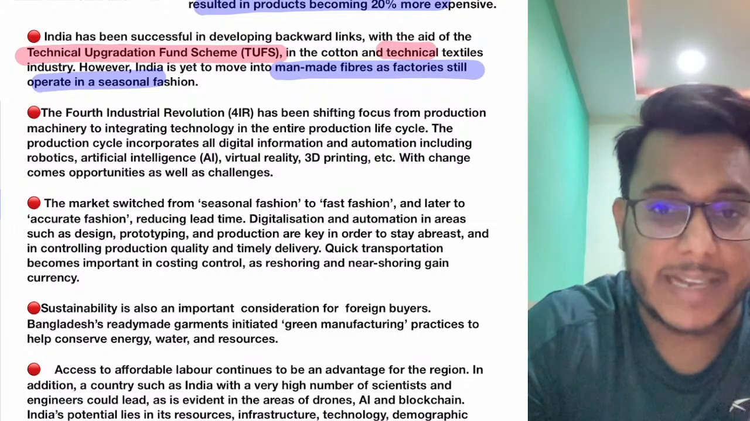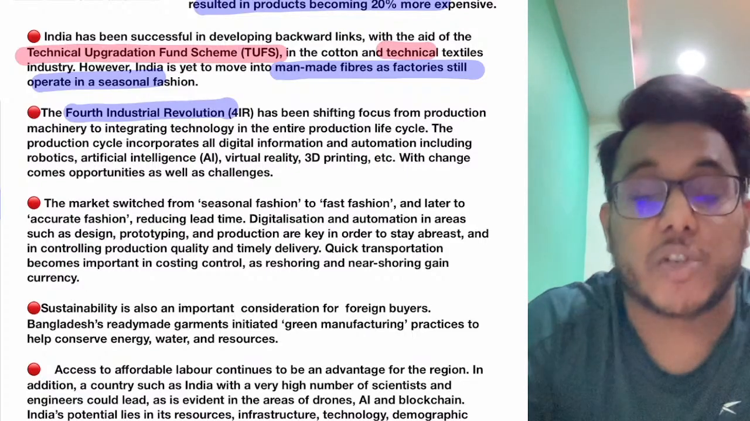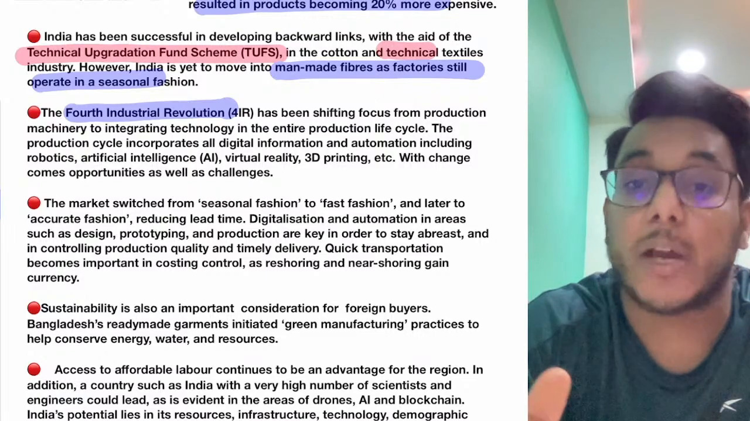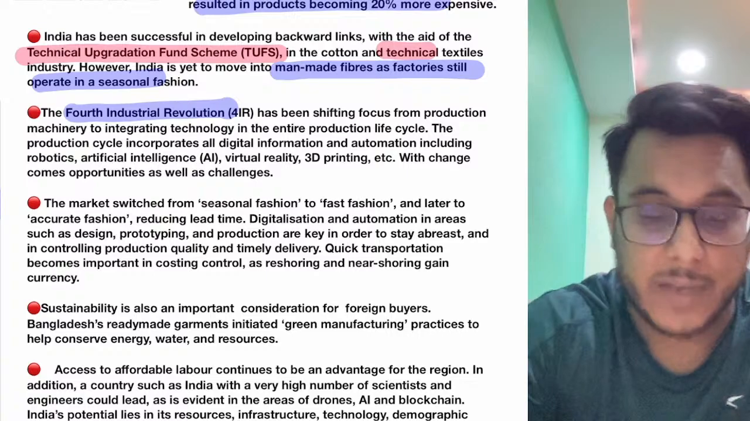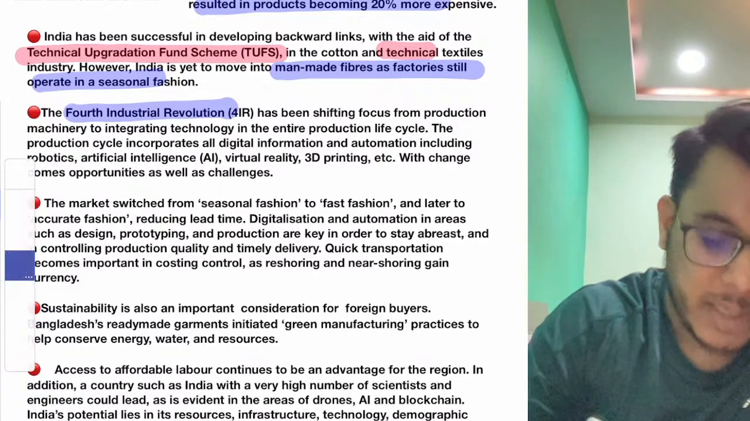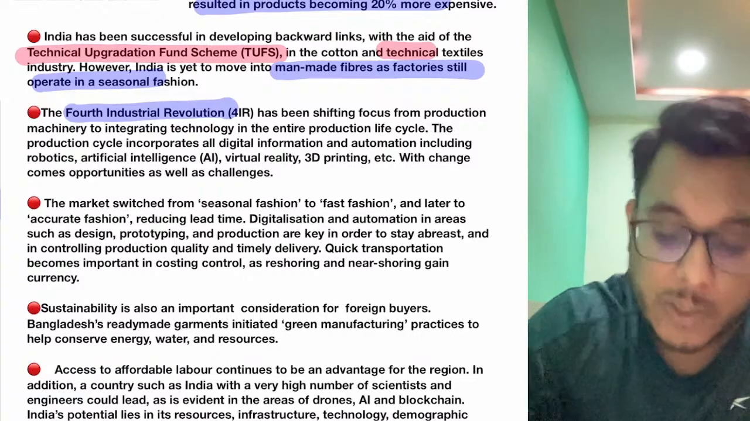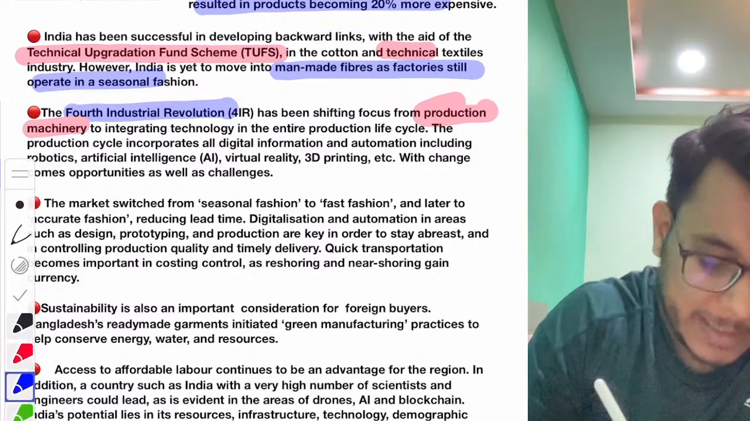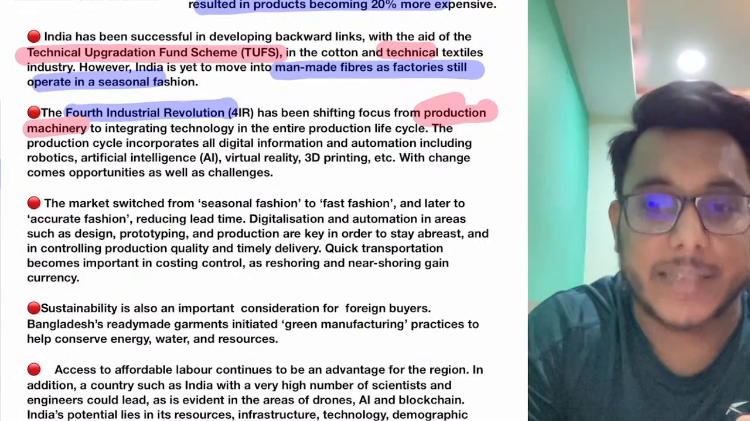Now what the article says is that today we are seeing the fourth industrial revolution. The fourth industrial revolution is one where the internet of things will become pervasive, robotics will become more advanced, and artificial intelligence will be pervasive. So because of the fourth industrial revolution, the artificial intelligence and internet of things that is coming will also influence the production pattern in the textile sector. Technology will be integrated into the textile sector.